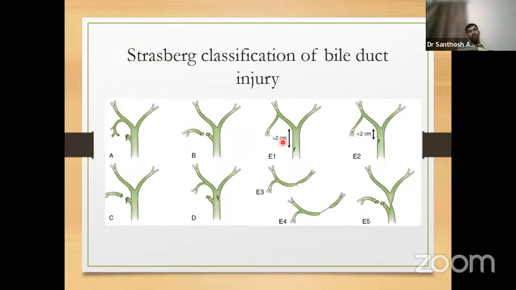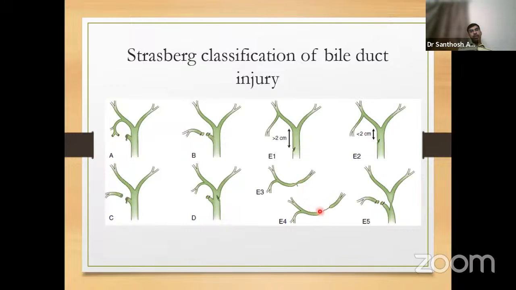Now, type E is a classical injury where the CBD is injured and a CBD stricture is formed. So E1, we have a common hepatic duct which is more than 2 centimeters intact. E2, we have a common hepatic duct less than 2 centimeters from the stricture. E3, again, only the hilum is intact. We do not have common hepatic duct. E3, again, Bismuth-Strasberg, Sikora has classified into E3A and E3B. E3A, both roof and floor of the hilum is intact. E3B, only the roof is intact. So till E3B, we can do hepaticojejunostomy with a single anastomosis.